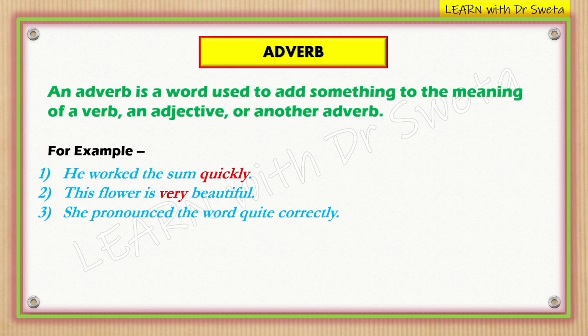She pronounced the word quite correctly. In this sentence, quite and correctly are adverbs. Quite is an adverb because it modifies the adverb correctly, showing the extent to which she pronounced the word correctly. Correctly is also an adverb because it describes how she pronounced the word, modifying the verb pronounced.